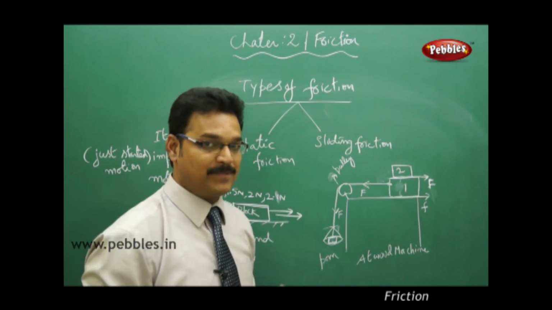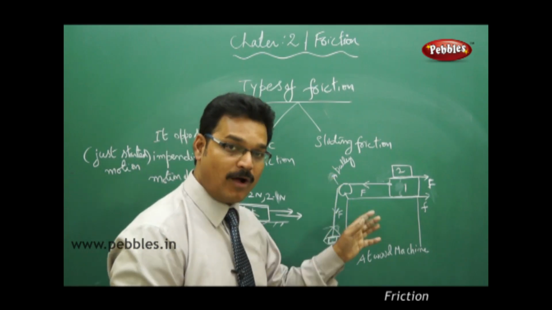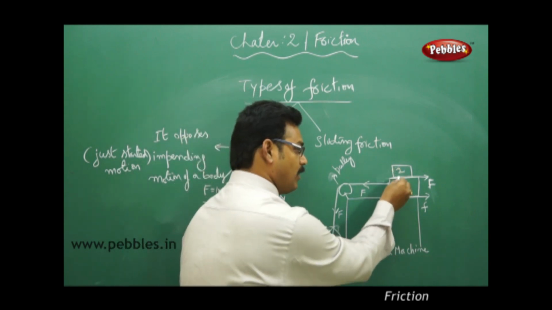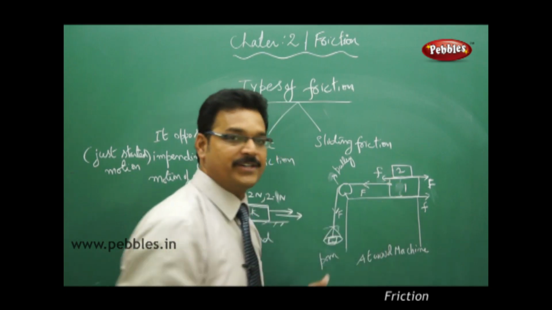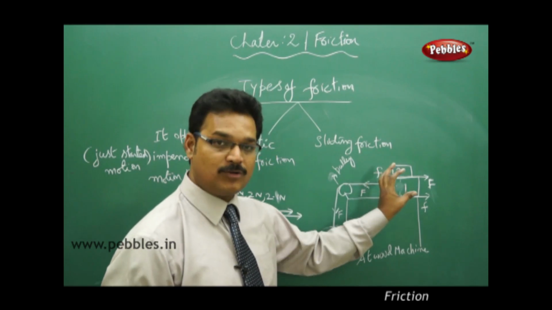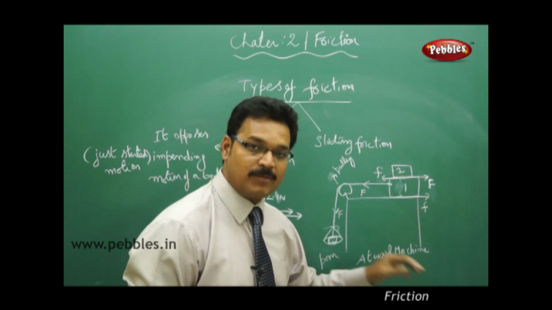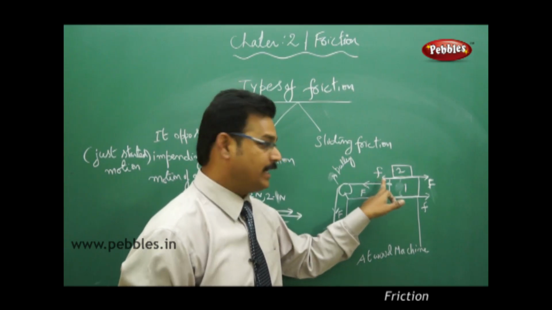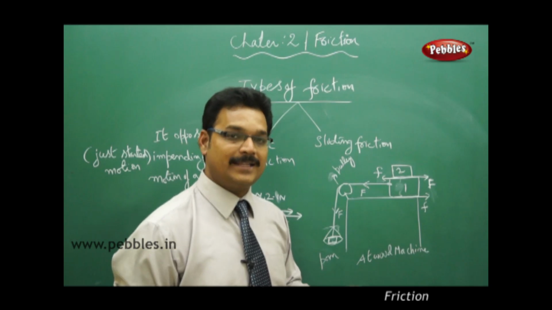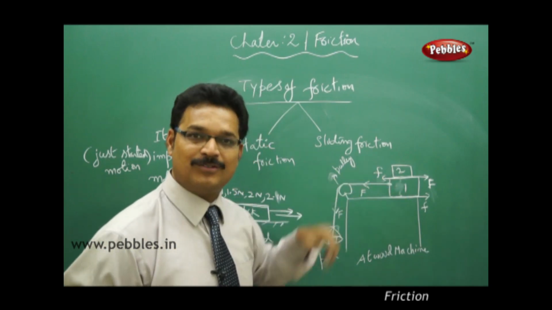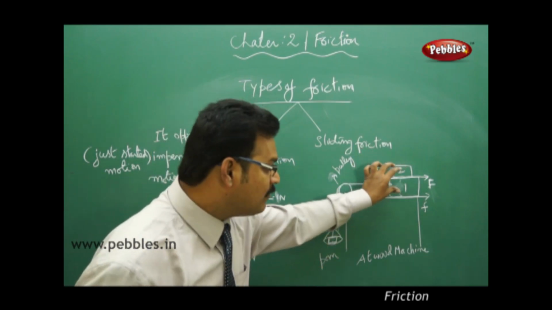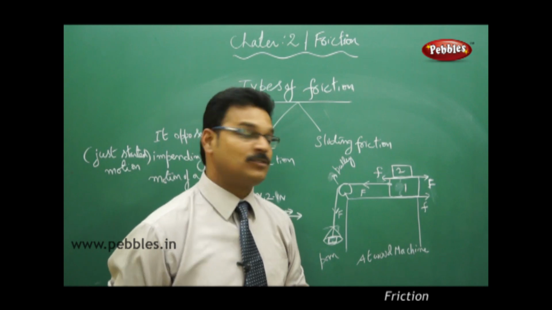But what happens here? To avoid that falling, there is another force acting between block 2 and block 1, and that force is friction. So this is the friction which is stopping block 2 from falling away from block 1. This friction is equal and opposite to this force, so it cancels this force, and then block 2 becomes stable on block 1. So when you add the weights to the pan, block 1 plus block 2 both combinedly will move in the forward direction. So friction is helping us here.